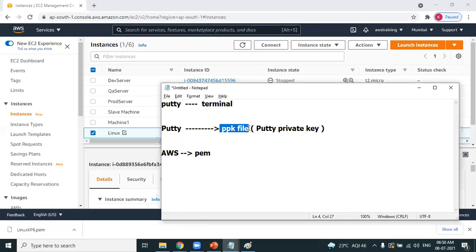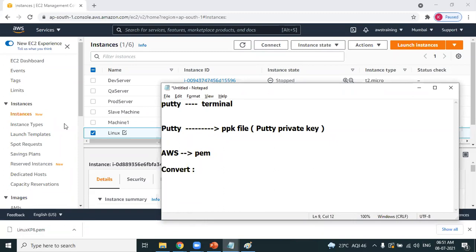Whenever you are launching the EC2 machine, at the last step, it is asking you to download a key pair. The key pair is nothing but a file with extension .pem. You know that. But Putty cannot understand a PEM file. Putty needs a PPK file. What you need to do? You need to convert. Friends, this is important.